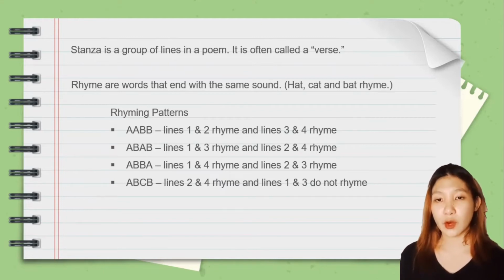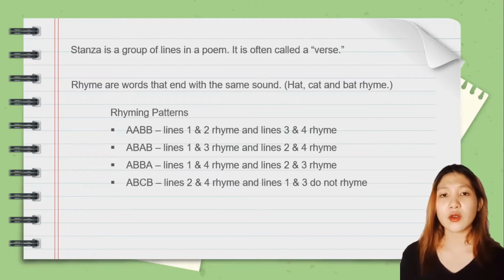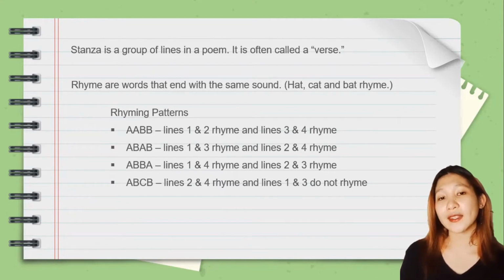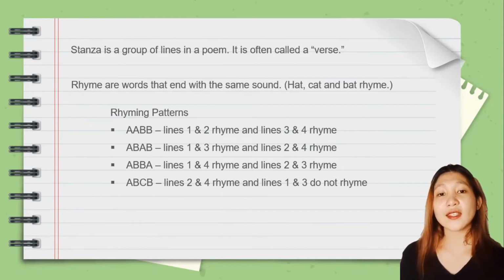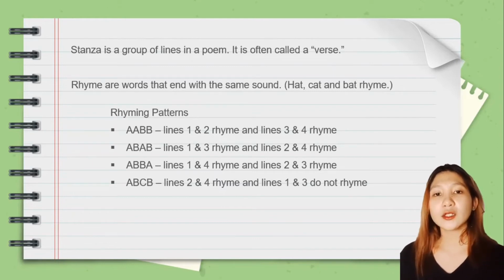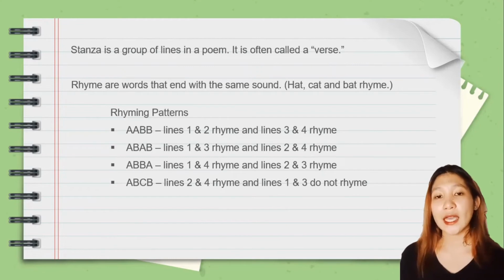A couplet is a stanza with 2 lines that rhyme. A tercet is a stanza with 3 lines that may or may not rhyme. Tercet is also known as triplets. A quatrain is a stanza with 4 lines that may or may not rhyme. A quintet is a stanza with 5 lines that may or may not rhyme. A sestet is a stanza with 6 lines that may or may not rhyme. A septet is a stanza with 7 lines that may or may not rhyme. An octave is a stanza with 8 lines that may or may not rhyme.